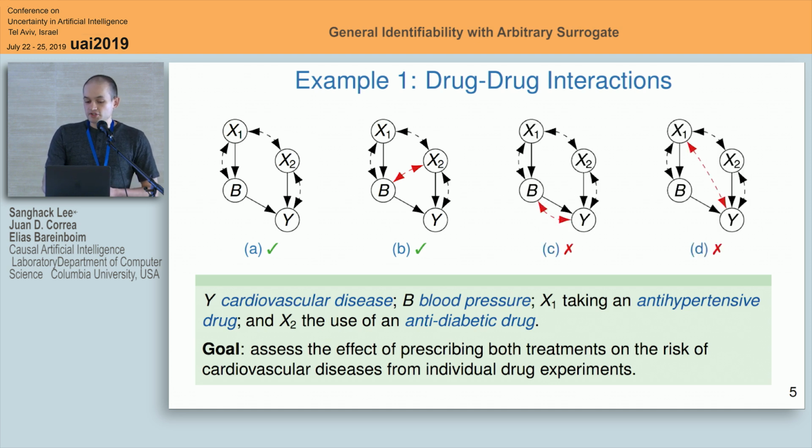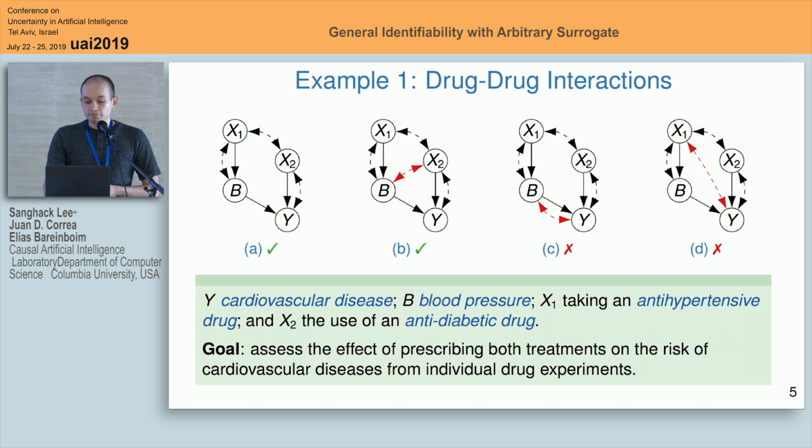However, for other modifications, for instance in figure C, if we have confounding or latent confounding between B and Y, then the answer will be no. Even if you have both studies, it is not possible to uniquely identify this effect for this case. So it is not obvious when the answer is yes or no, and that's why it's important to study these kinds of situations.